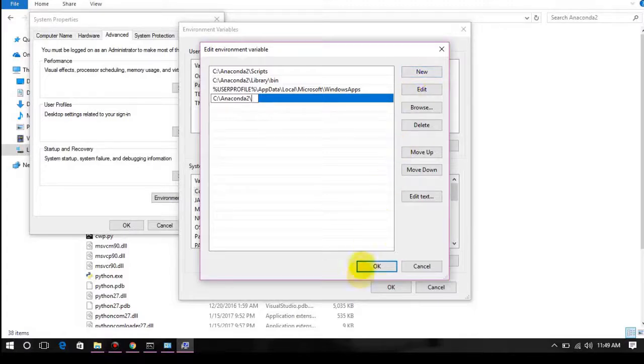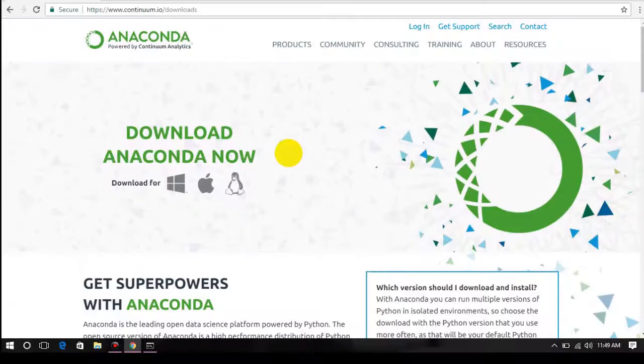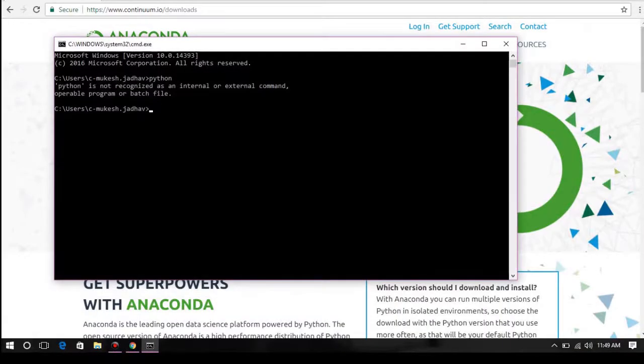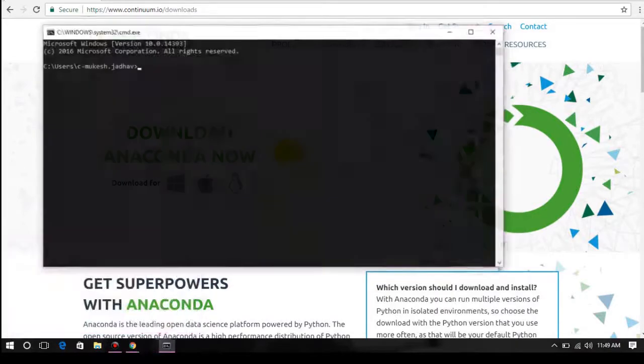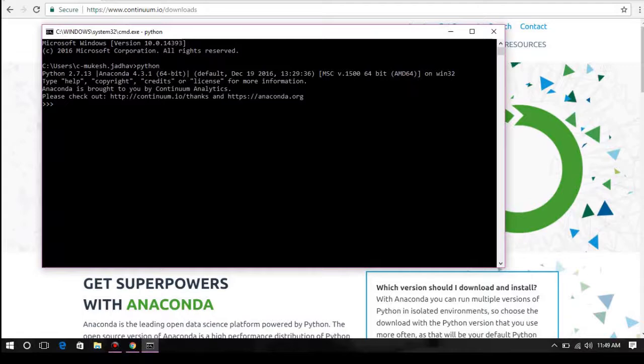So let's see if this fixes that error. I will click OK, close these boxes, and again start the command prompt. Now in order to save these changes, or to let the command prompt understand that we have configured our path, we'll have to restart the command prompt. So I will close this, open the command prompt again, and now this time if I run Python, you can see that I did not get that error, because it has now found the actual python.exe at that path, which in my case was C:/Anaconda 2, right? So this is how you resolve this error.